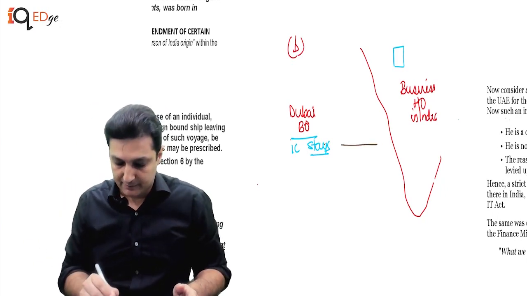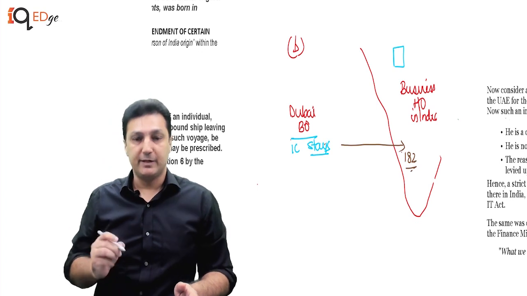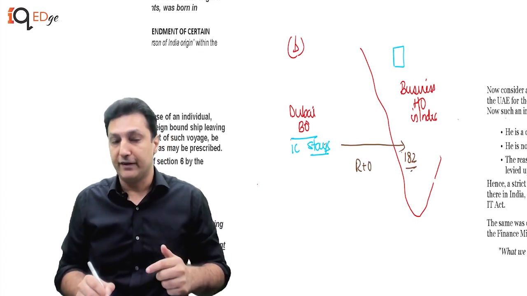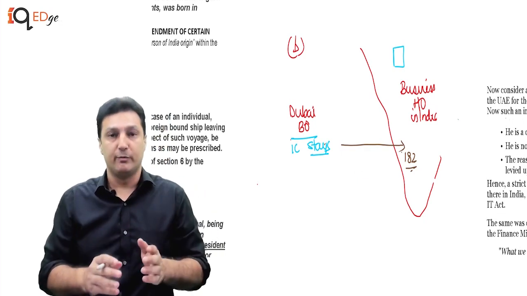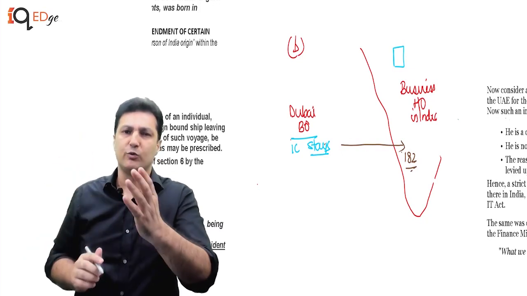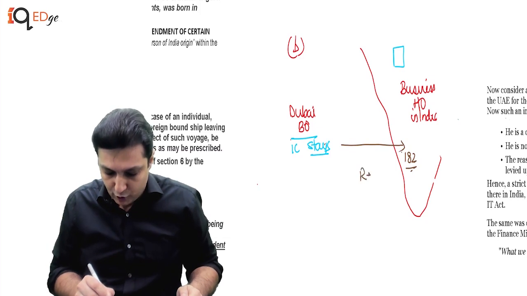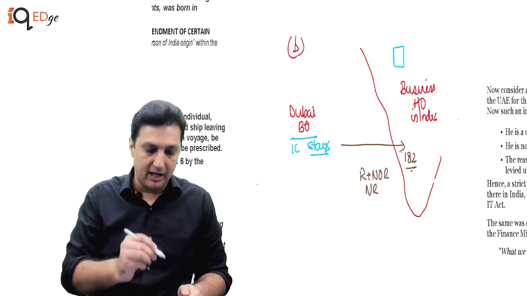Now this guy, when he comes to India, we still have to check 182 days, which means he can either be a R plus OR, which is only if he works or if he stays in India for more than 182 days. I'm assuming if this guy is going to be staying in Dubai, he's going to ensure that he does not fulfill the 182 days. Therefore, I am going to normally assume that this guy would be an NOR or a NR. Now let's see what happens.